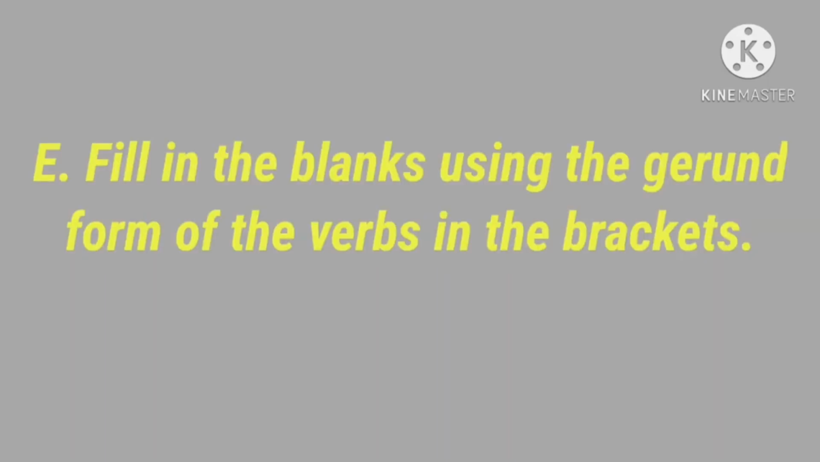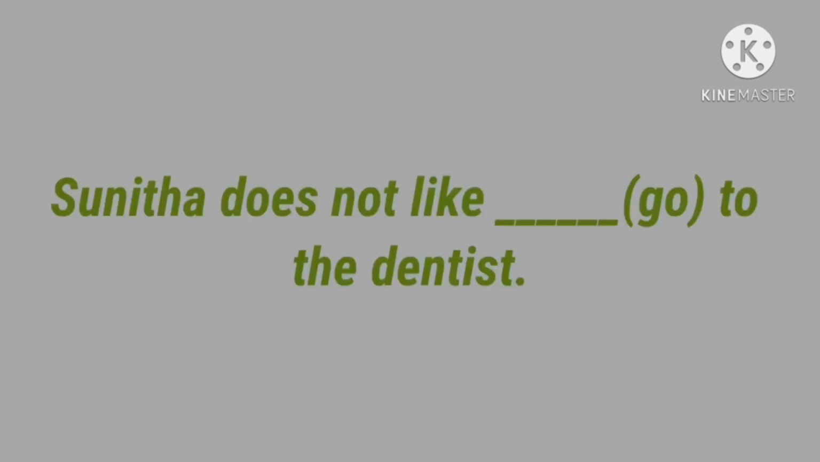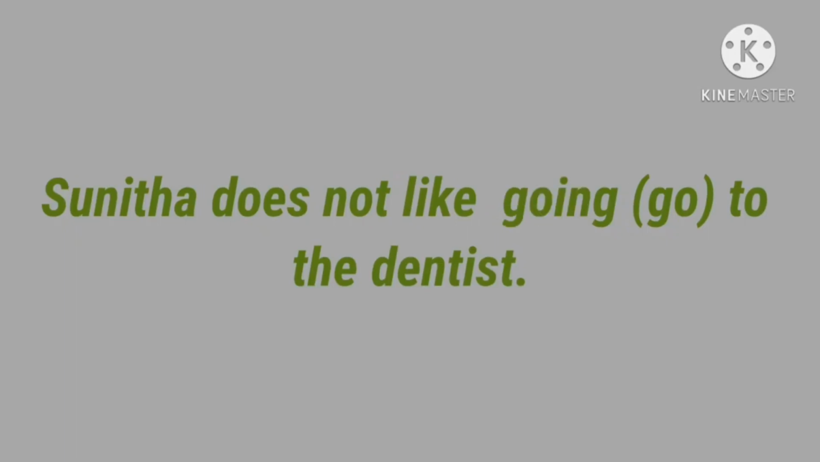Next, fill in the blanks using the gerund form of the verbs in the brackets. How do we make the gerund form? Adding ing to the verbs. So, Sunita does not like dash to the dentist. What is the verb given in the bracket? Go. So, Sunita does not like going to the dentist. Adding ing to make the gerund form.